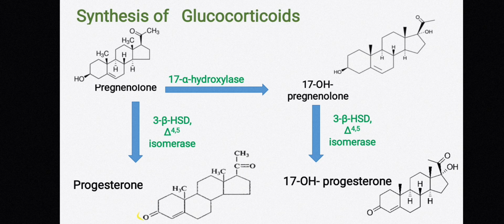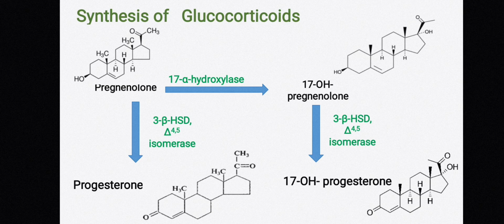So we can see here the keto group in third position. And what does delta 4,5 isomerase do? The delta 4,5 isomerase shifts the double bond of B ring to A ring. As we can see, the double bond present in pregnenolone is shifted to the A ring. Here we can see the A ring.